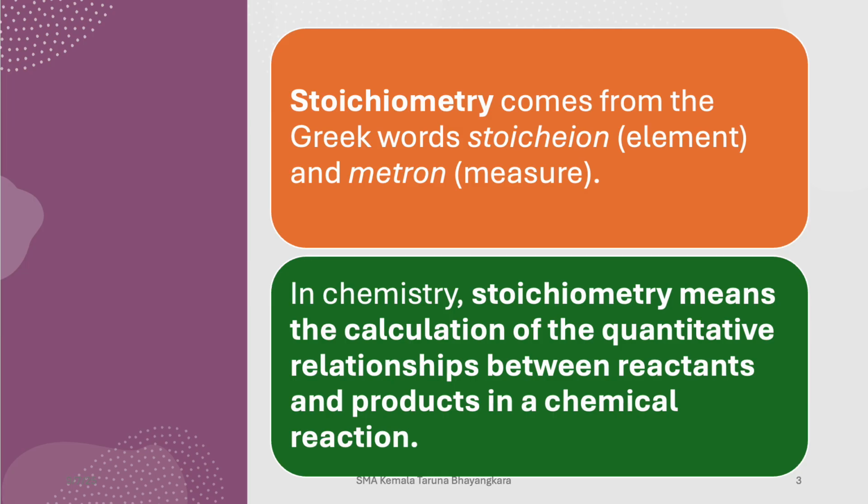Stoichiometry comes from the Greek words. So in etymology, it comes from two words. Stoichion means element, and metron means measure. In chemistry, stoichiometry is defined as the calculation of the quantitative relationship between reactants and products in a chemical reaction.